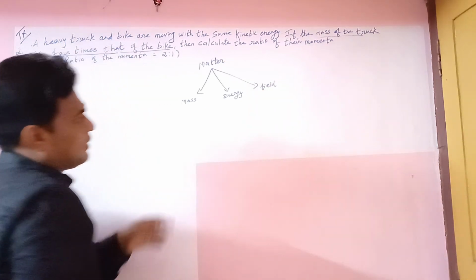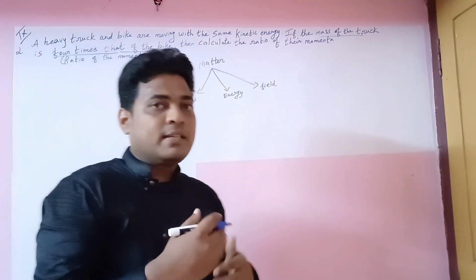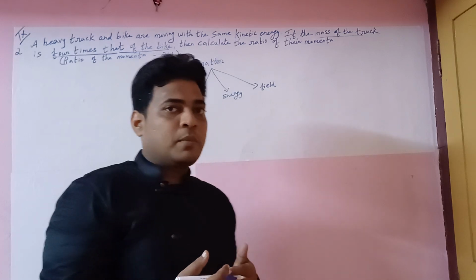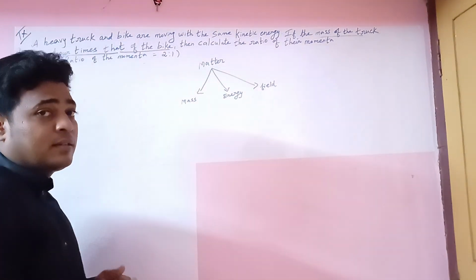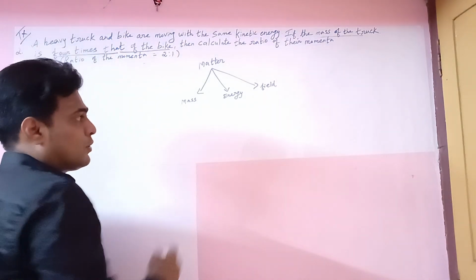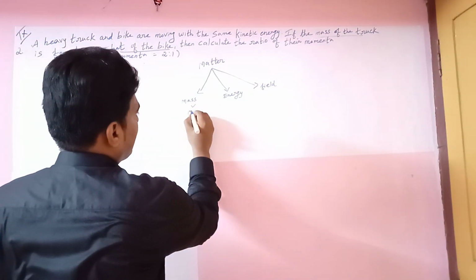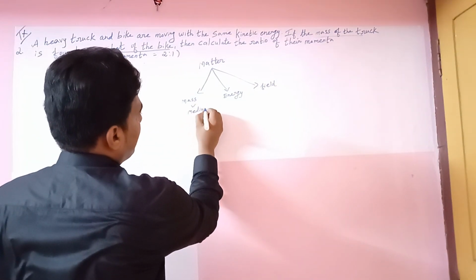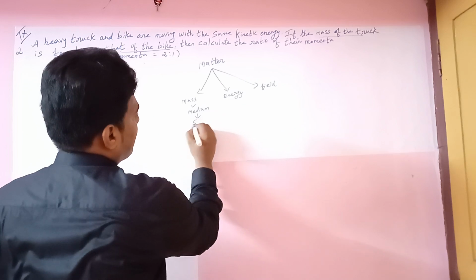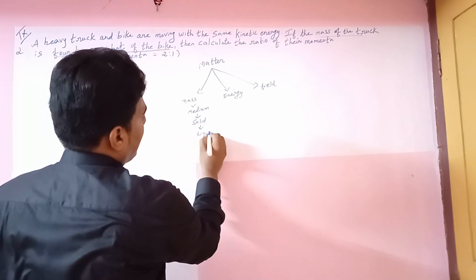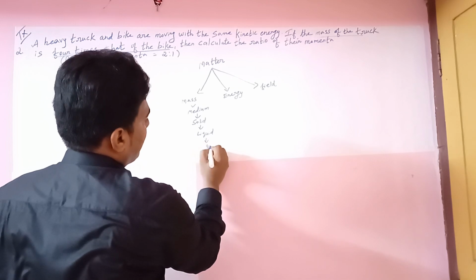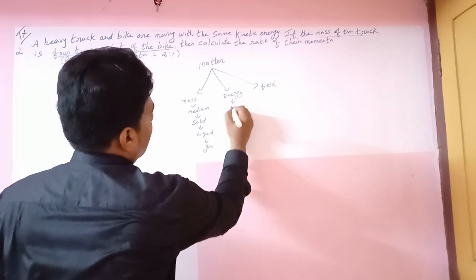You know very well, mass is the amount of matter contained in your body. The unit of mass is kilogram. Okay, note it down. What are the examples of mass? Solid, liquid and gas.